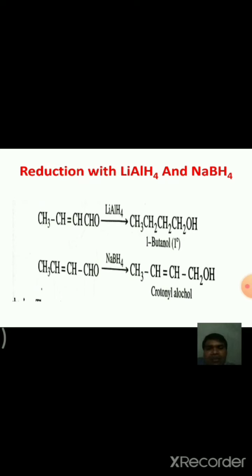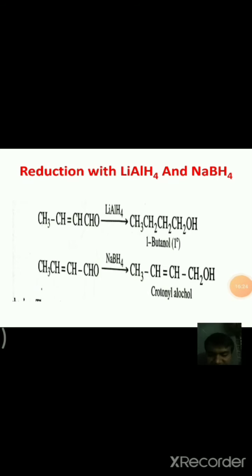When we compare the reaction between lithium aluminum hydride and sodium borohydride, lithium aluminum hydride, along with the carbonyl group, reduces the unsaturation which is in conjugation. That means it reduces the carbonyl group as well as the conjugated double bond, while in the case of sodium borohydride, the double bond remains unaffected.